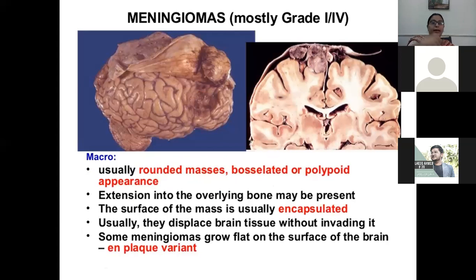Extension into the overlying bone may be present. The surface of the mass is usually encapsulated. Usually they displace the brain tissue without invading it. As you can appreciate in this picture, the tumor displaces the brain tissue. So it pushes and displaces the brain tissue without invading it. Some meningiomas grow flat on the surface of the brain.